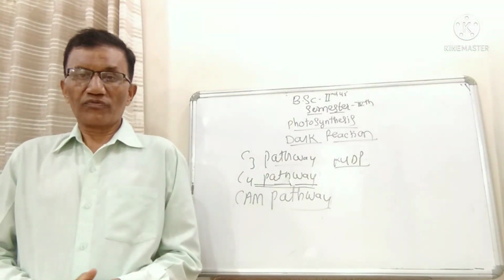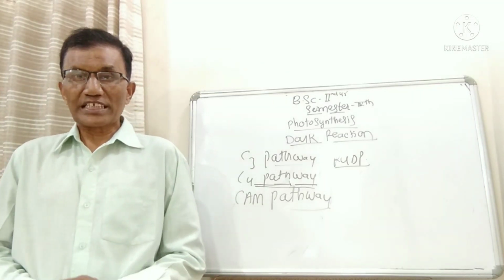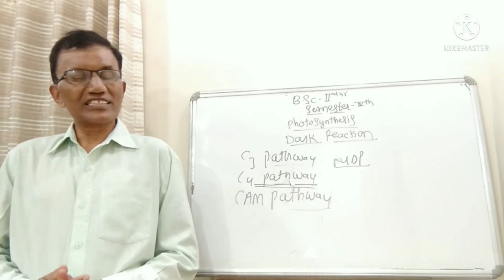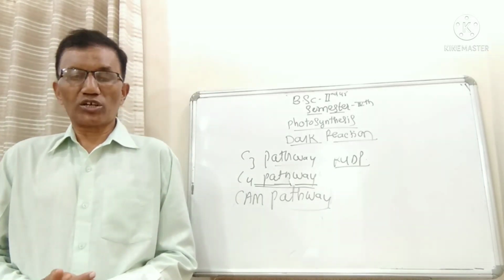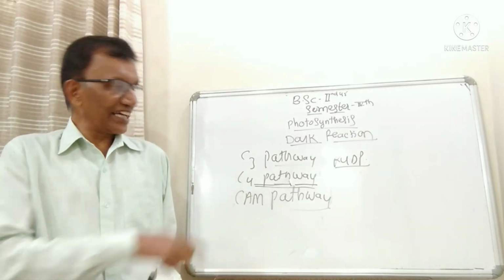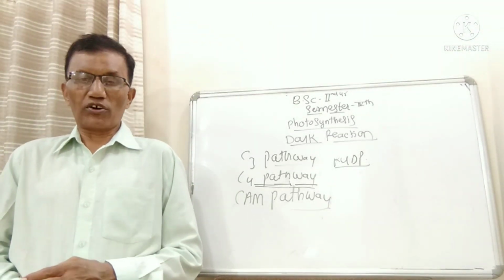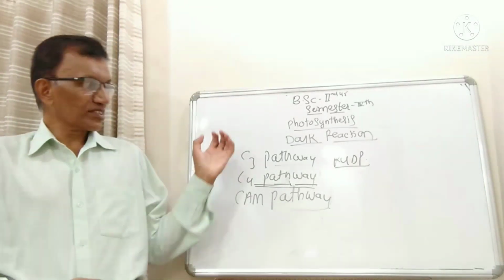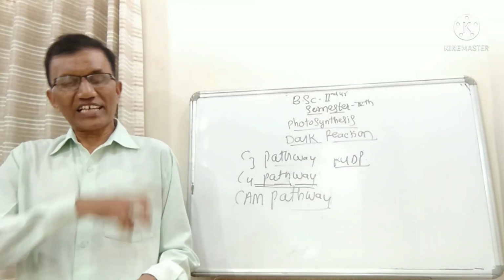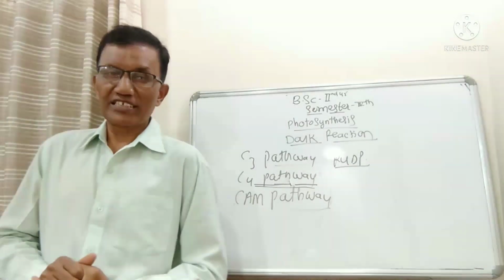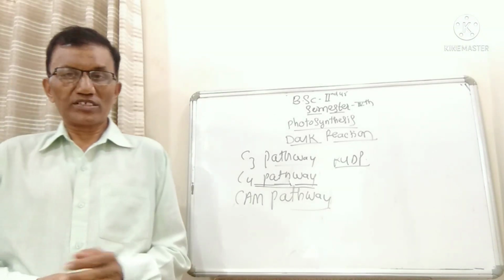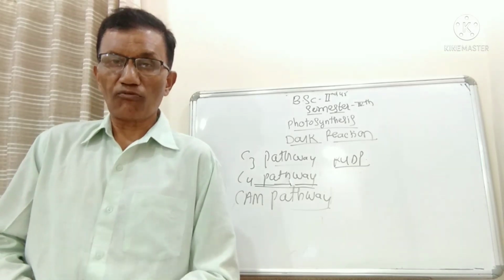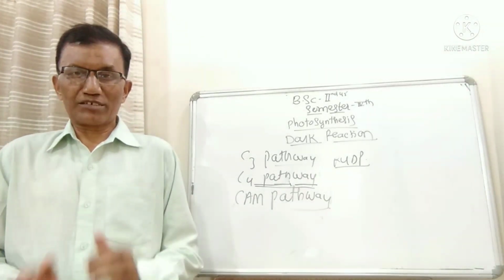And pyruvate, which is formed during decarboxylation of malic acid, came back towards the mesophyll cell, and there is a reformation of phosphoenol pyruvic acid. So this newly formed PEP, or phosphoenol pyruvic acid, is ready to accept another carbon dioxide molecule, and in a cyclic way it will continuously take place. There is a synthesis of starch or glucose. In this way, in the C4 pathway, there is a synthesis of glucose or starch.